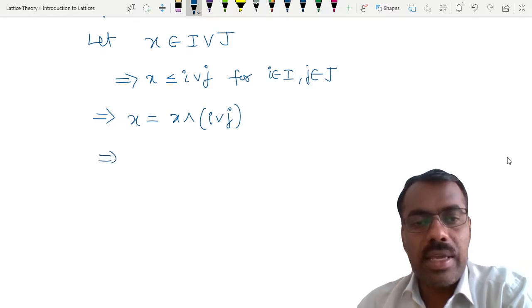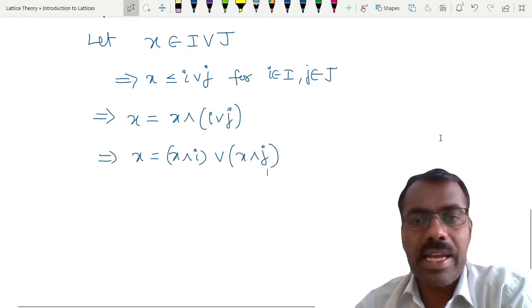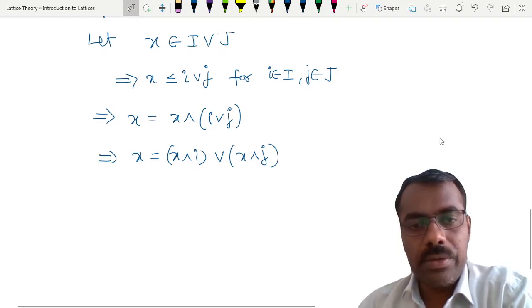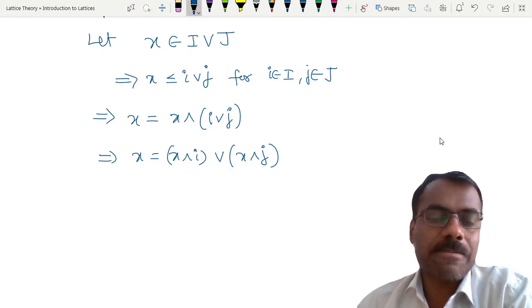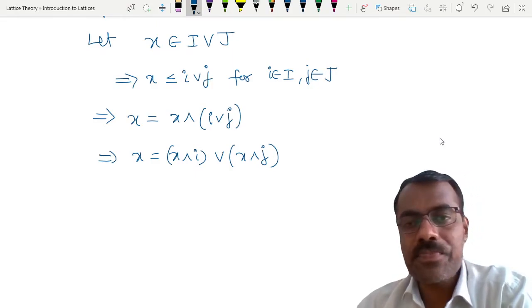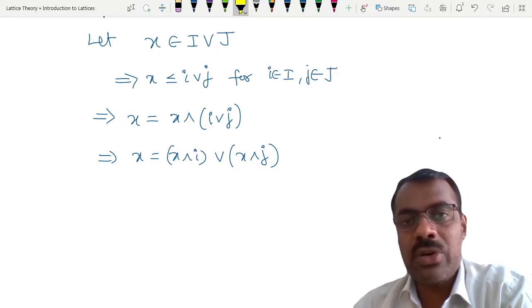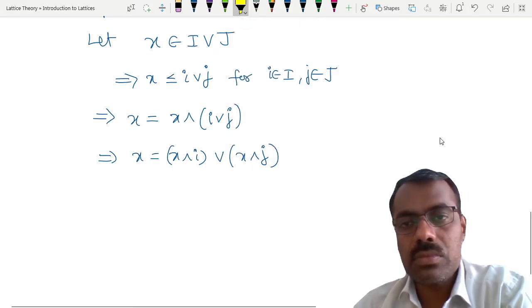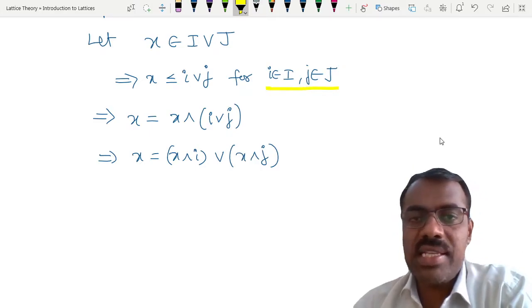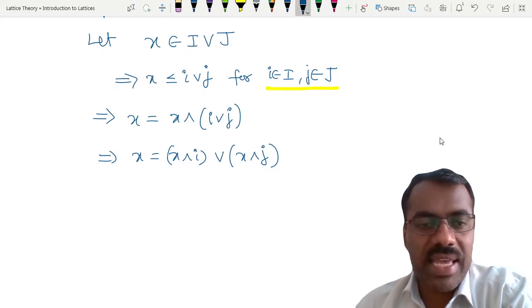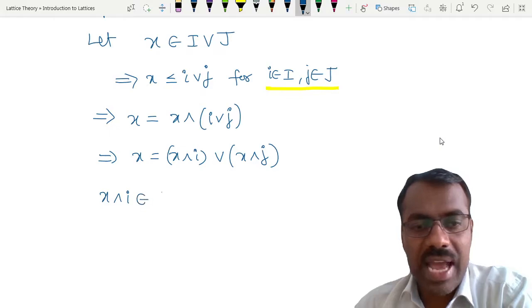Now, yes. Now I can apply the distributive property for this. What is this the same as? x meet i join x meet j. Right? Okay. Now, whether x meet i is in I and x meet j is in J or not? What do we know about i? We know that i is in I. So using i is in I and I is an ideal, can you say that x meet i is in I?